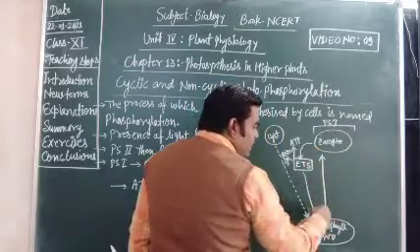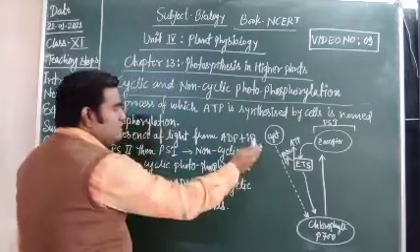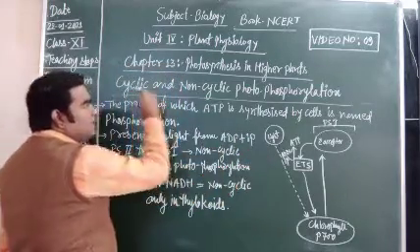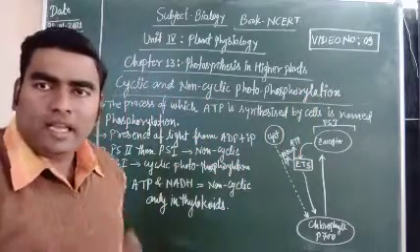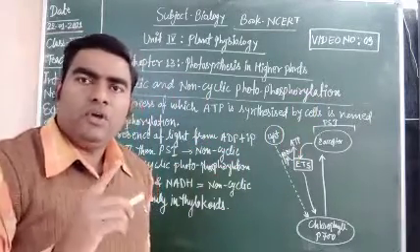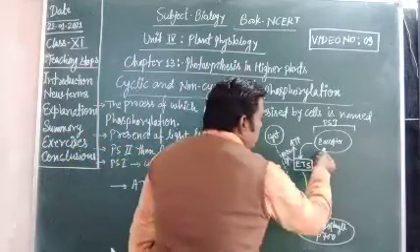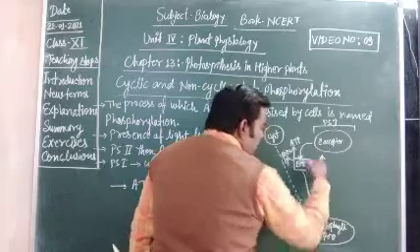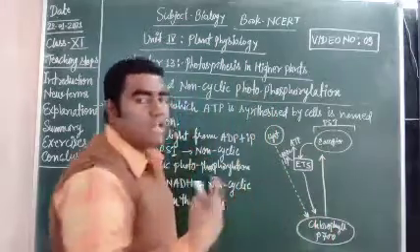So this is the cyclic pathway, and ATP is synthesized. So this is cyclic photophosphorylation. But if the electron is not returned back to the chlorophyll, that is non-cyclic.